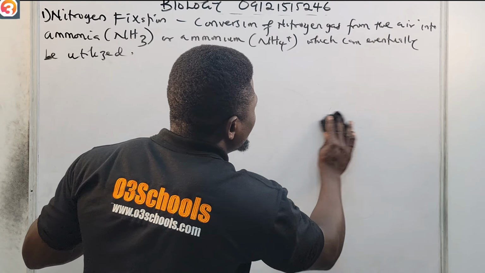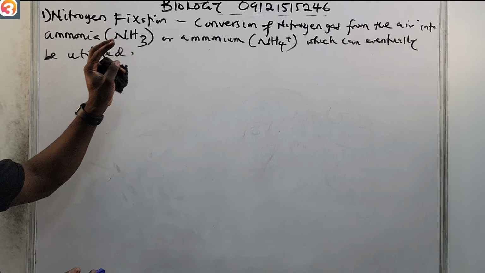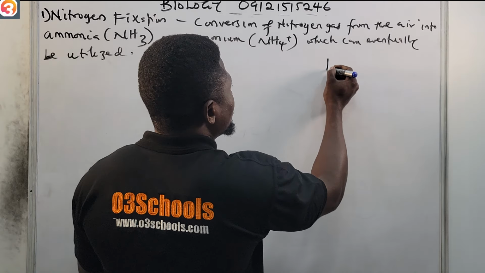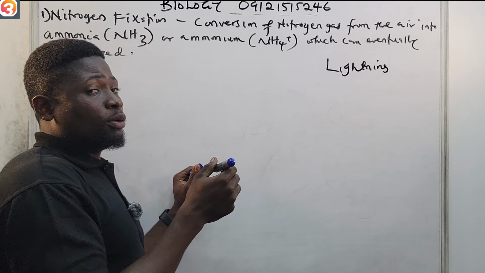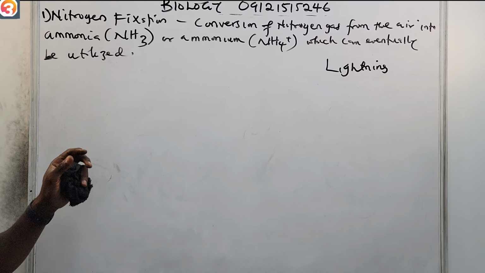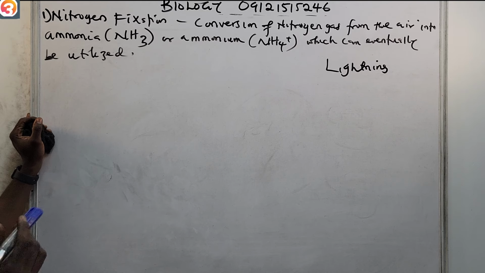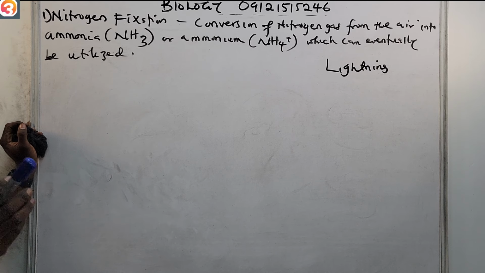We also have some living factors that can help in this conversion, and also some non-living factors. The non-living factor is lightning, or thunderstorms. Through that process, nitrogen gas can be fixed into nitrate. Lightning or thunderstorms can help to fix nitrogen into nitrate.